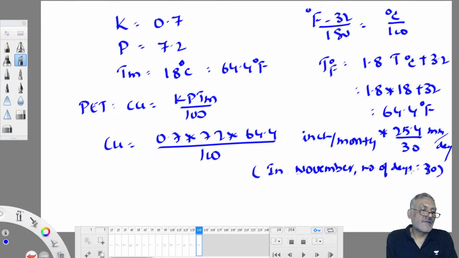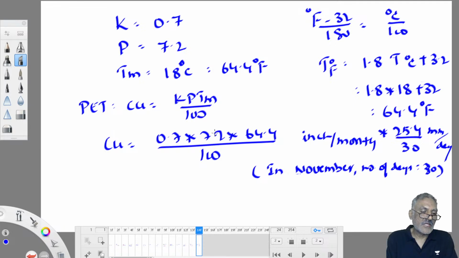Straight away you can work out in mm per month. So 0.7 into 7.2 into 64.4 by 100. So it is 3.24 inch per month.